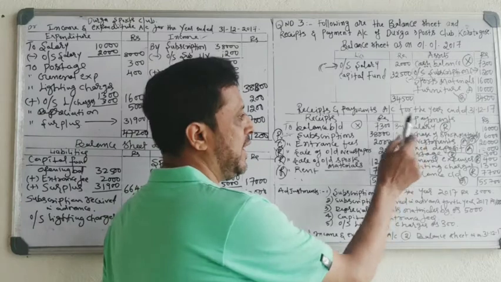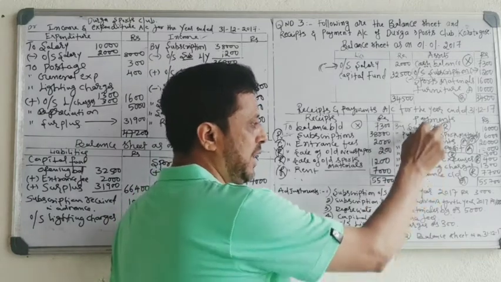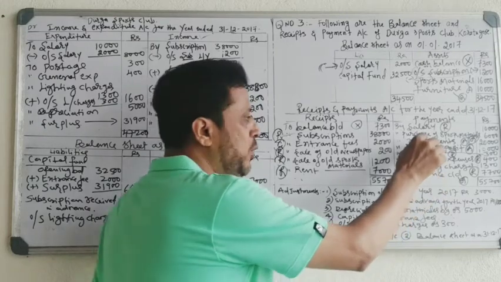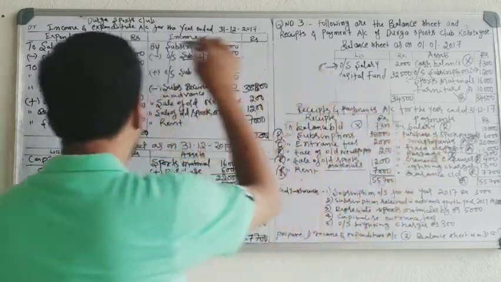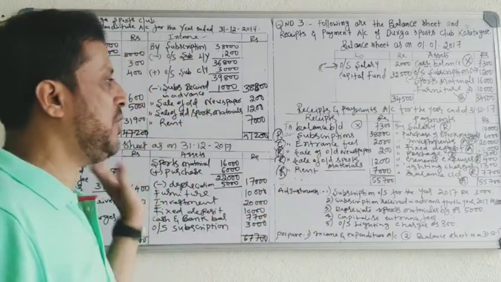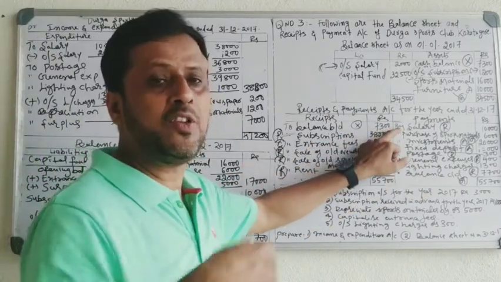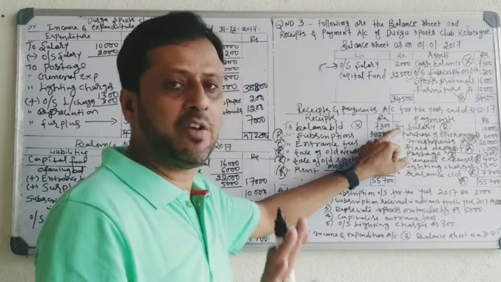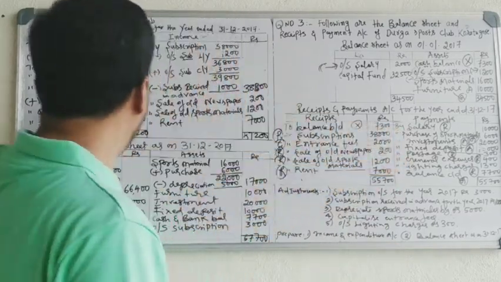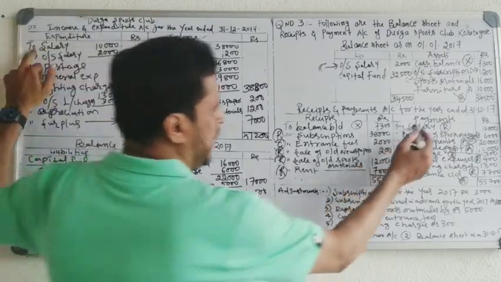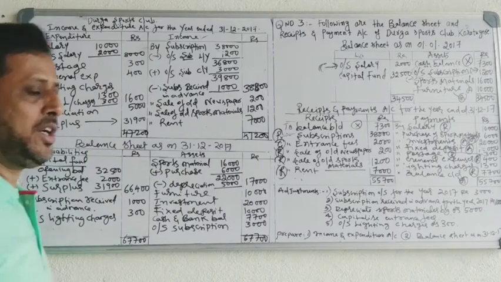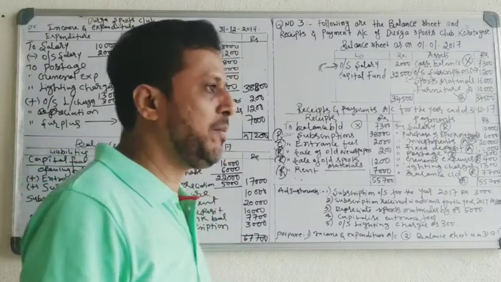On the payment side you have salary. You have to see here the items, 8 items were given. Only revenue payments you have to take. Revenue payments are revenue expenditure, record on the debit side. Other assets are recorded in the balance sheet. By salary, salary is paid every month. It is a revenue expenditure. It is paid regularly, so record on the debit side. Okay. So salary 10,000 rupees.